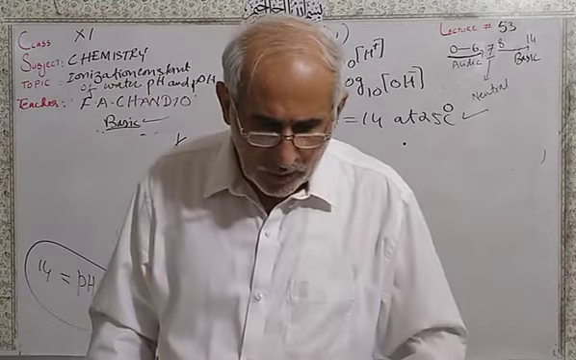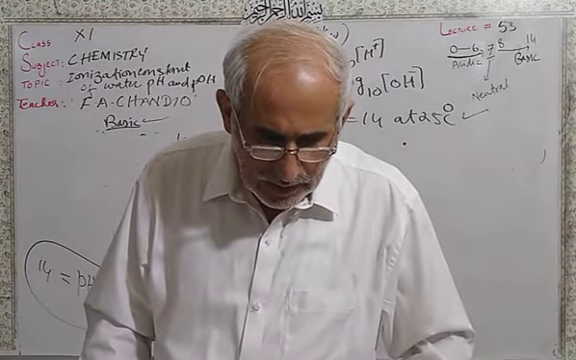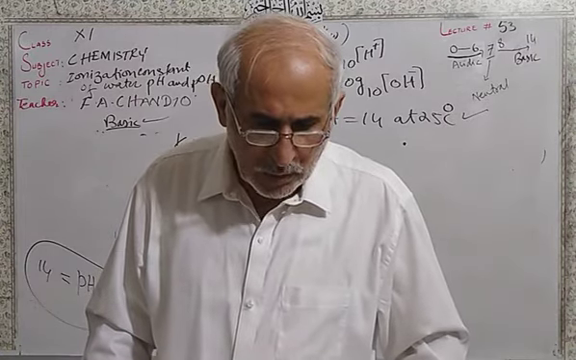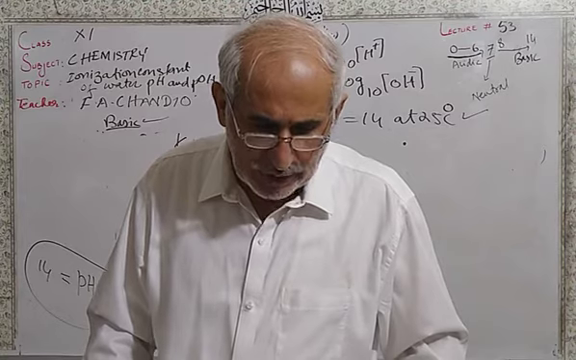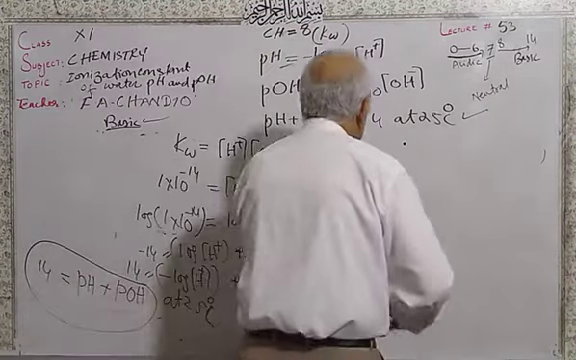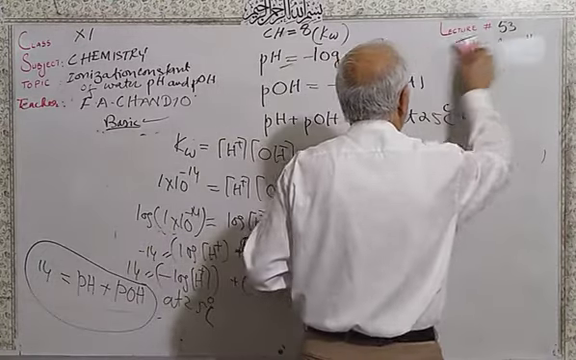Then in your reduced syllabus, the topic is 8.42. 8.42 is strong and weak acids.